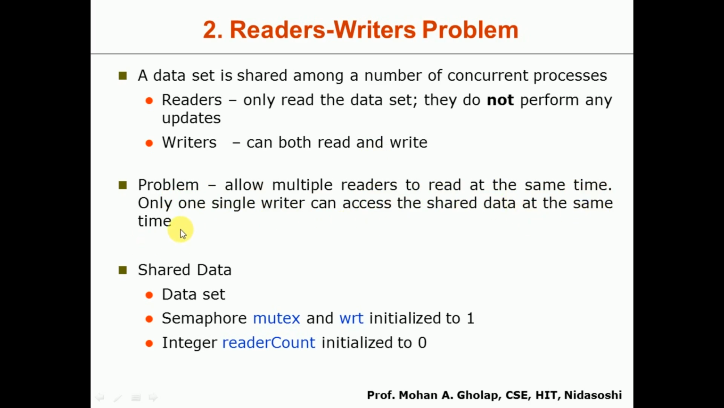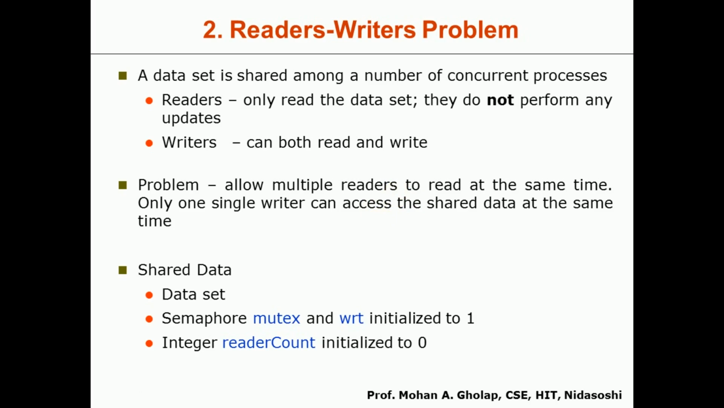This is because readers will just be reading the content of the data set, they will not be performing any modification. If a number of reader processes are simultaneously accessing the data, there is no harm. But if you allow both reader and writer processes at the same time, the writer will be modifying the content, and during that the reader will be reading the content. As a result, the reader will not get what it is expecting. So there should be some sort of control over the reader and writer processes.